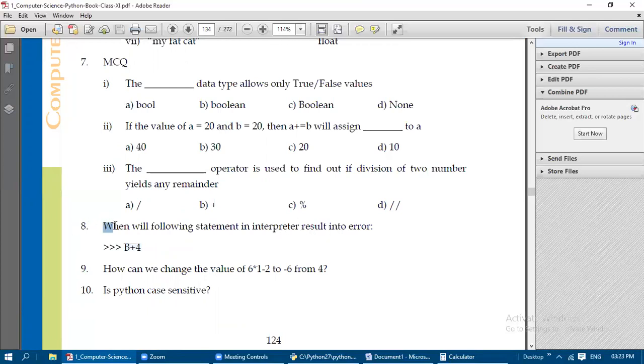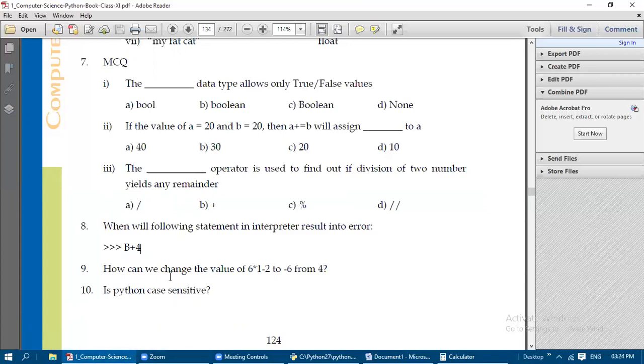For this also the answer is available in your PDF book itself. Okay, I have explained it in one paragraph. Okay, whenever we use the variables topic, you just go through it and find out the reason when it will give the error. Why it is resulting in an error, under which case it will give the result as error, you need to write the explanation here.